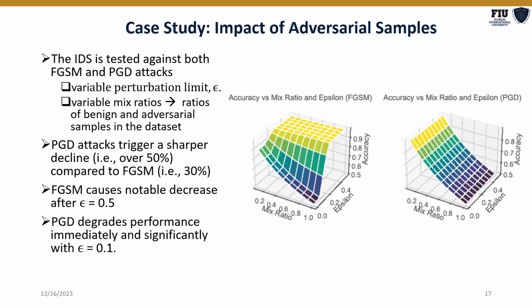To analyze the impact of these two attacks, we varied the epsilon, or the perturbation amount, and the mix ratio. Mix ratio here means the amount of benign and adversarial samples in our test dataset. As can be seen, PGD causes an immediate significant decline in performance even with smaller epsilon and smaller mix ratio. FGSM also depletes the accuracy of the model but slower than PGD.